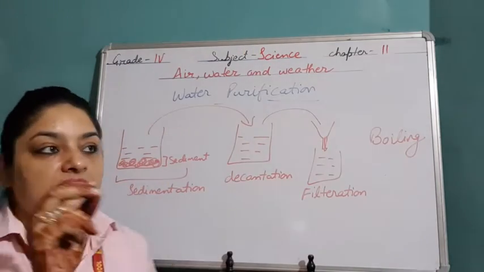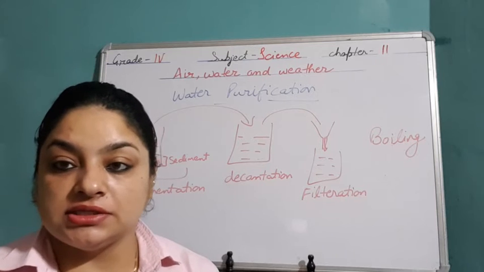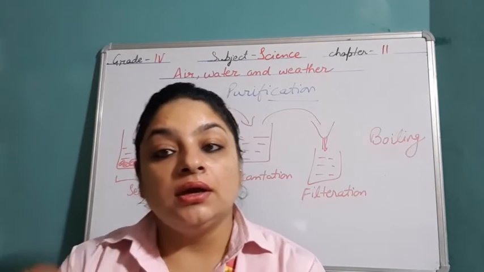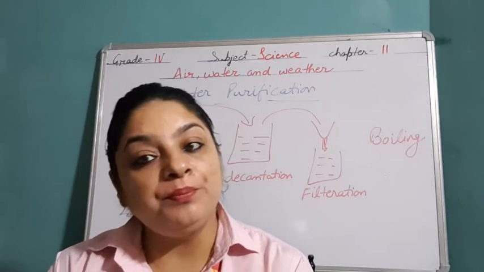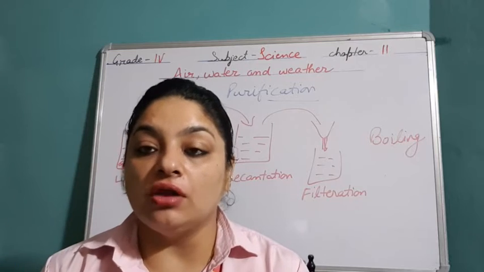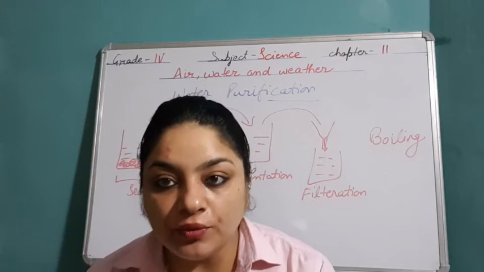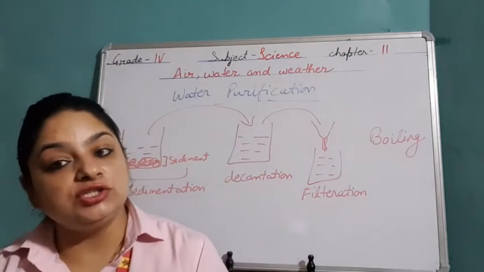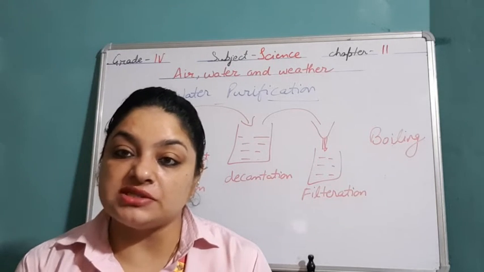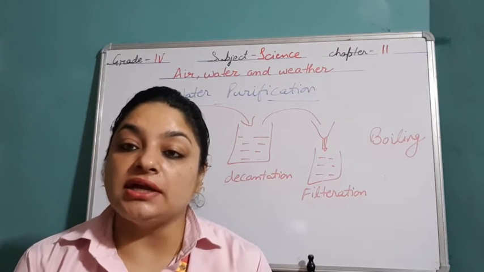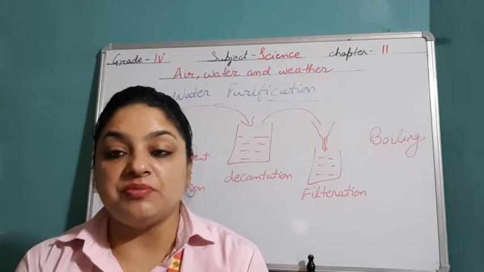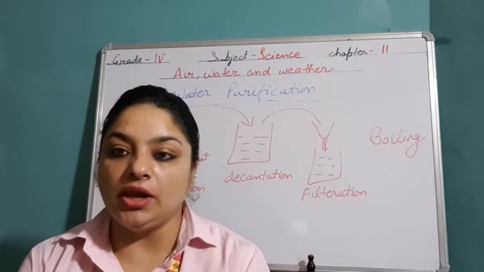There are two types of impurities: soluble and insoluble. Soluble impurities, for example, if in the water I add sugar or salt, they will completely dissolve into the water, right? So these type of impurities which completely dissolve are known as soluble impurities. On the other hand, insoluble impurities, the impurities which do not dissolve completely, we can easily see them. For example, sand, pebbles, stones. It doesn't matter how much time you stare, we can easily see these. These type of impurities are known as insoluble impurities.